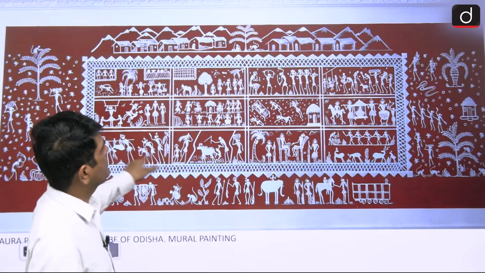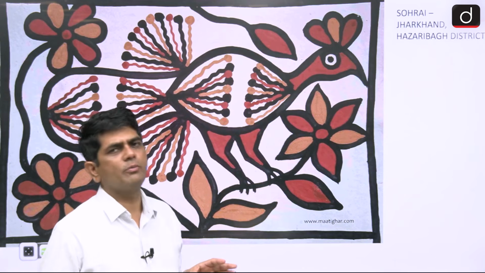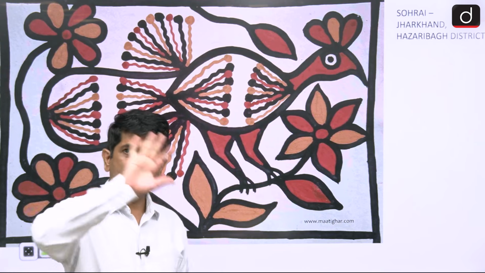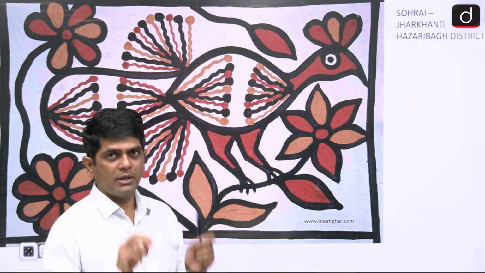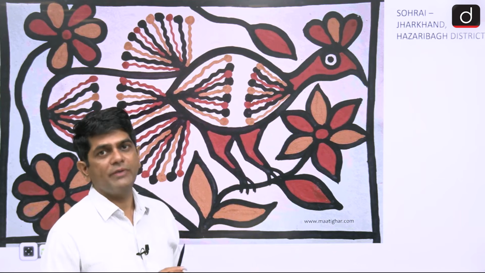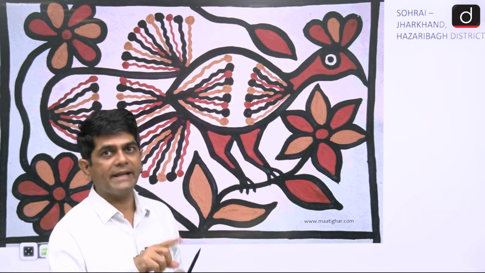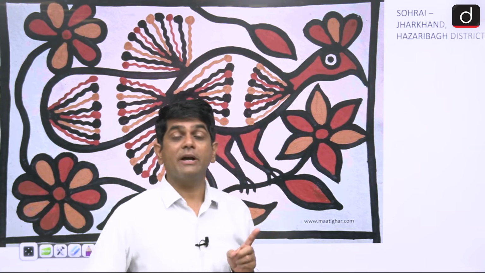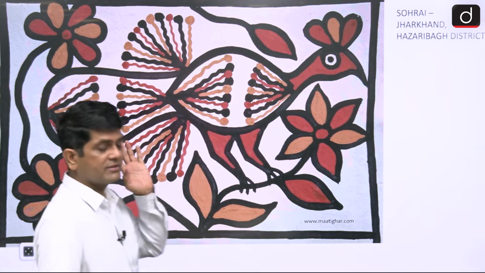Now the Kohbar. Here the image of Kohbar has not been given. During the time of marriage, females paint onto the wall using ochre color, green color, yellow color, white color, and depict various themes, particularly in the room where bride and groom take rest. So Kohbar painting is illustrated during marriage by whom? By the females. It's a very important one.